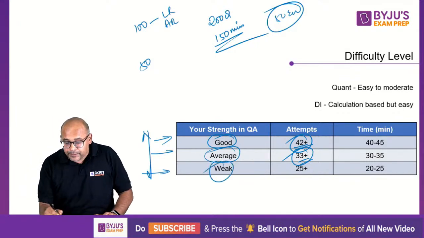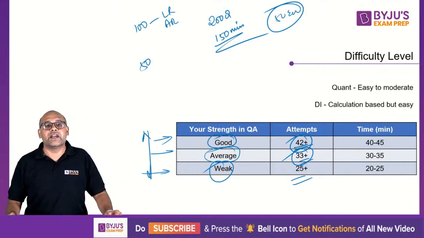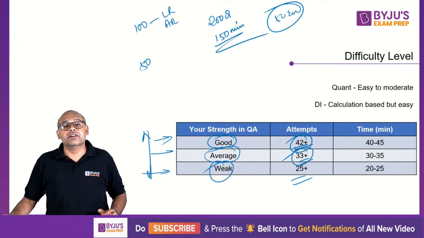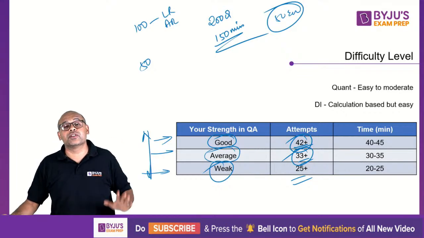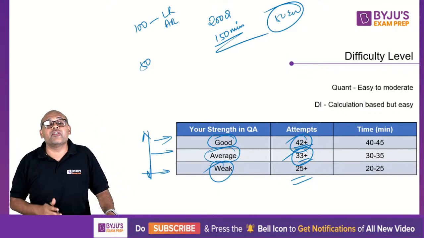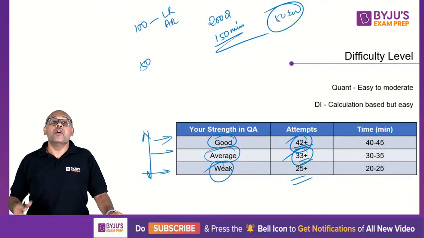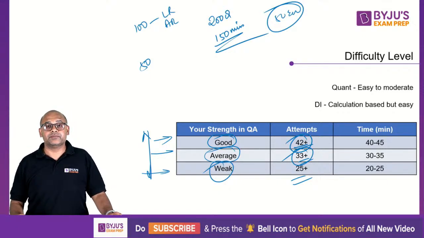If you're weak, half should be the target. Exactly half. 25 questions is fine. But you will be able to get 25 questions. That's the whole point here. You will be able to solve 25 questions. That is how the easy questions will be spread across. So don't be scared of maths. There are a lot of easy questions. You will see that in the examples that I have. Of course, there are tricky questions also. They're traps. But please make sure that the easy questions are not left.